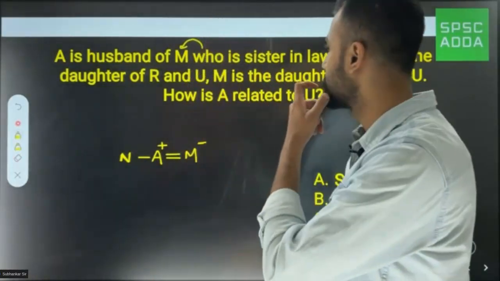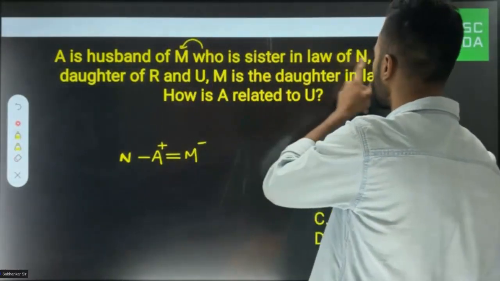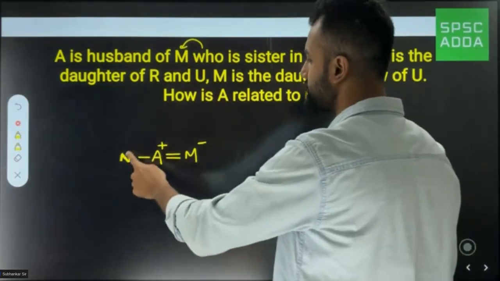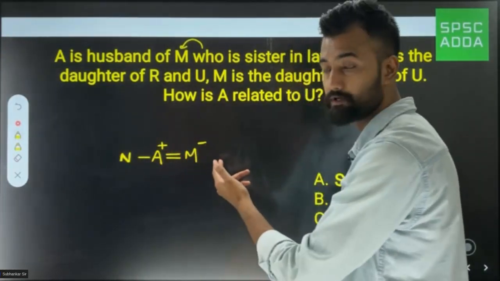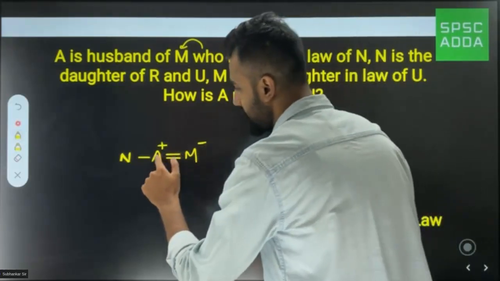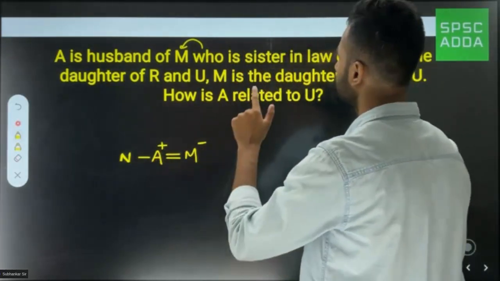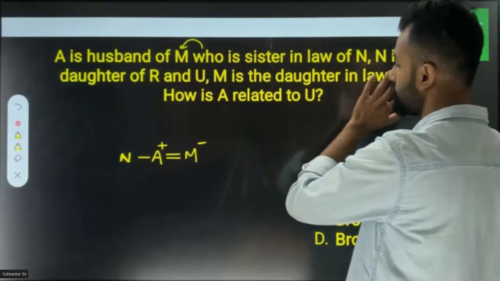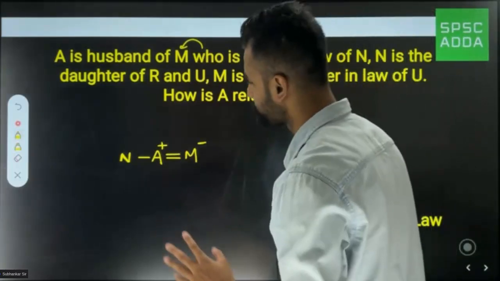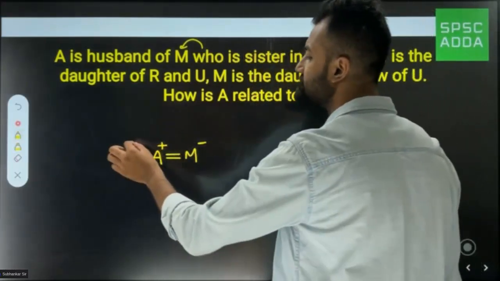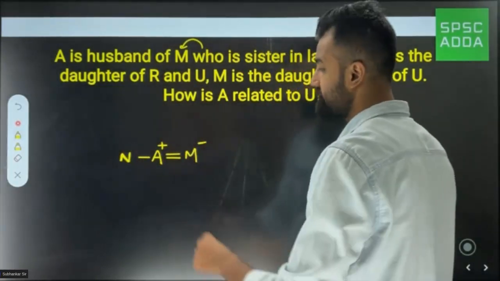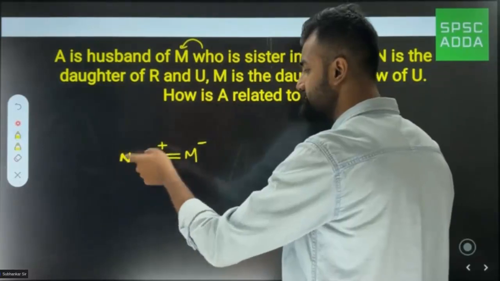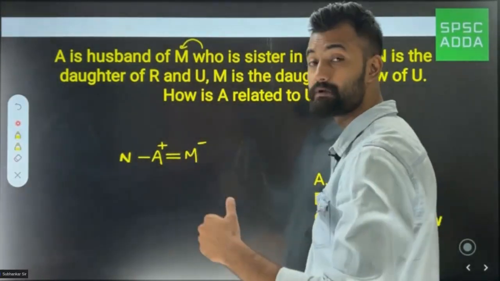So when I say that M is sister-in-law of N, then obviously N should be brother or sister of A, and this M should come here. Now suppose I say N is a sister of A, then obviously N would be a sister for M also, but she is not her blood sister.